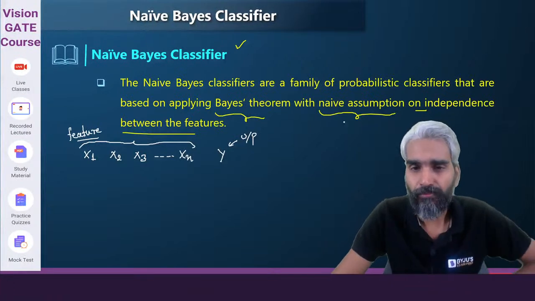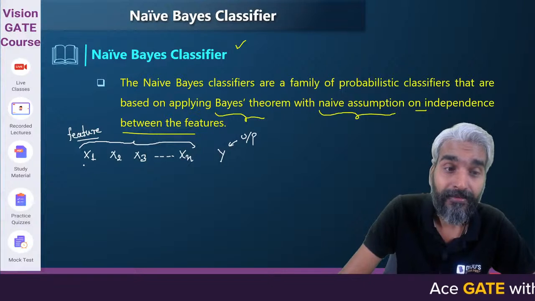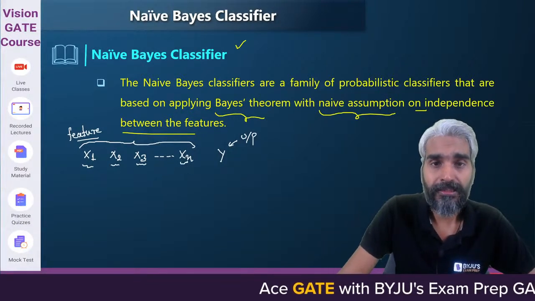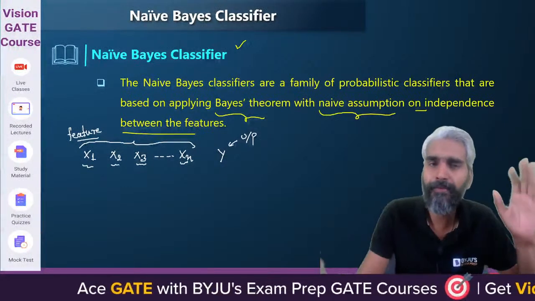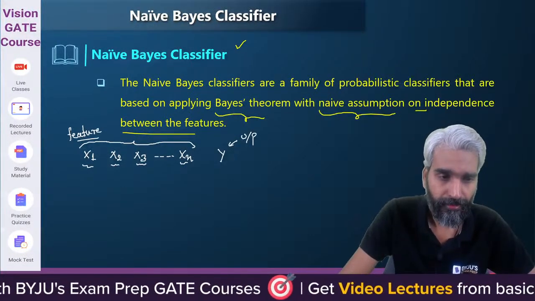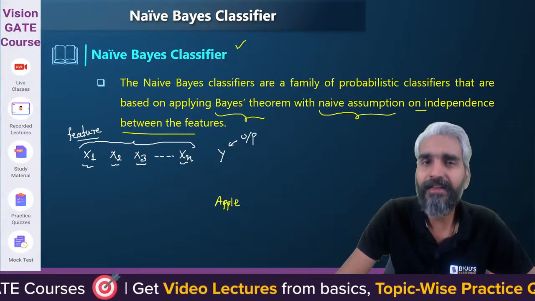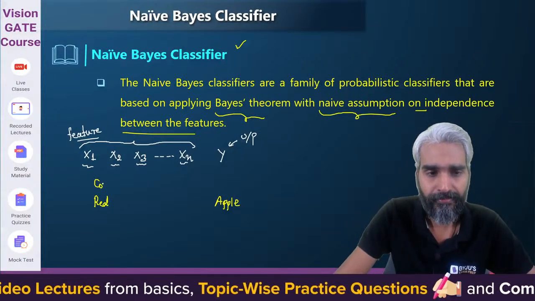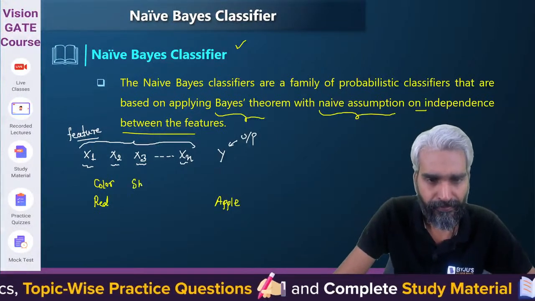Please try to understand. What is this naive assumption of independence between the features? We are assuming that these features are independent of each other. Let's consider a simple example: if I want to classify something as an apple, then generally the apple should be of red color. So we may have one feature as color. Getting the idea? We may have another feature as shape.